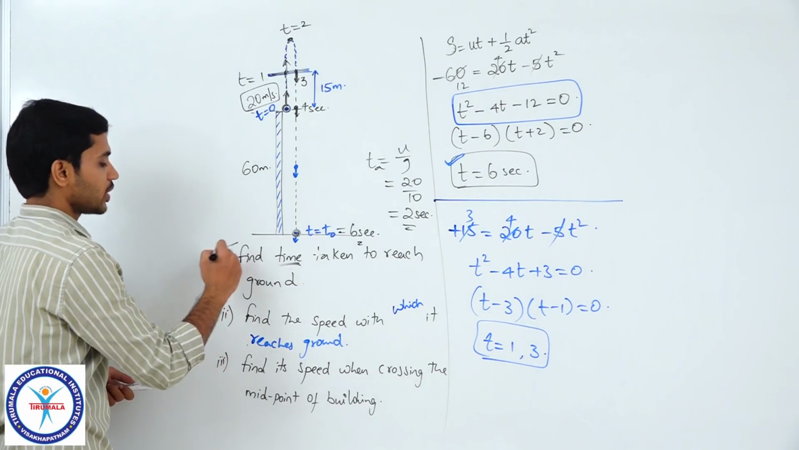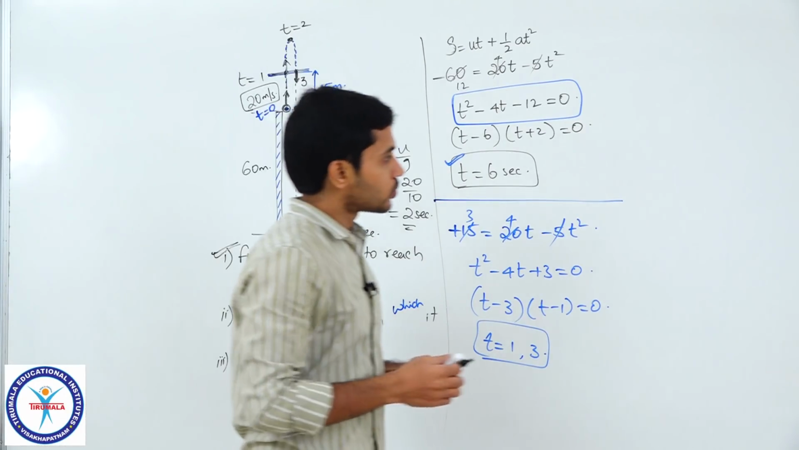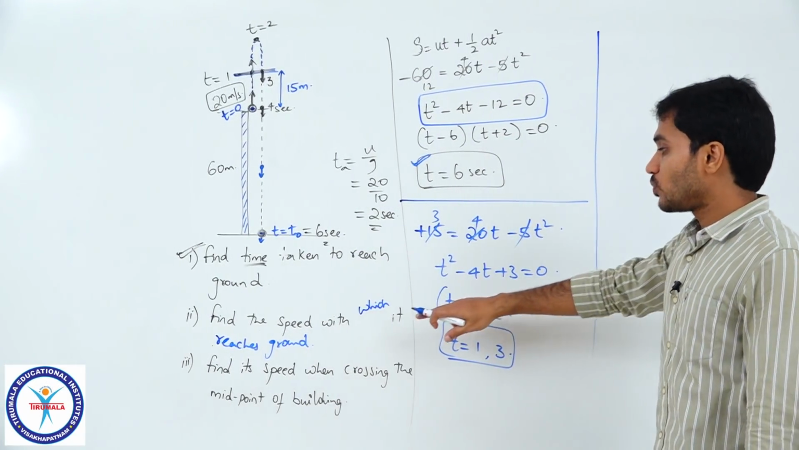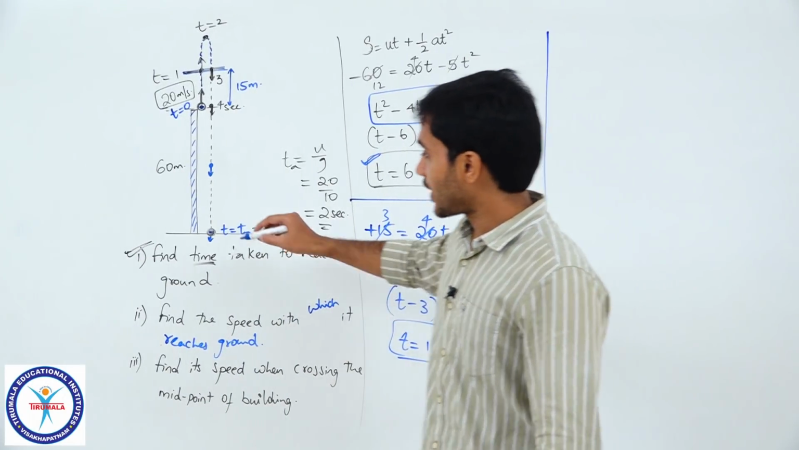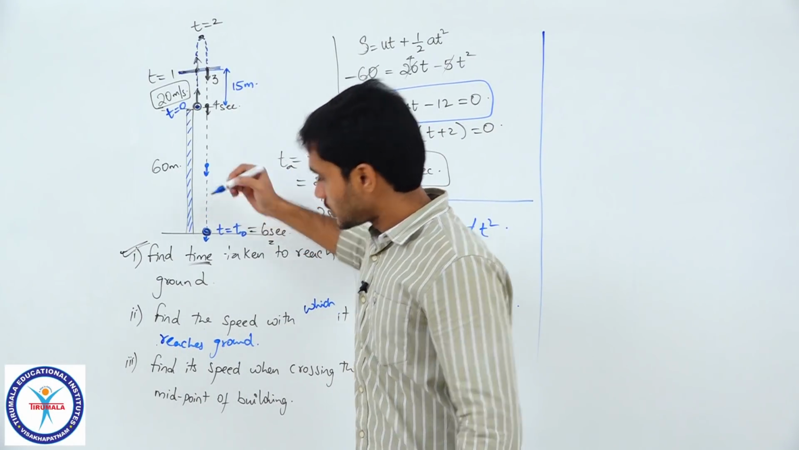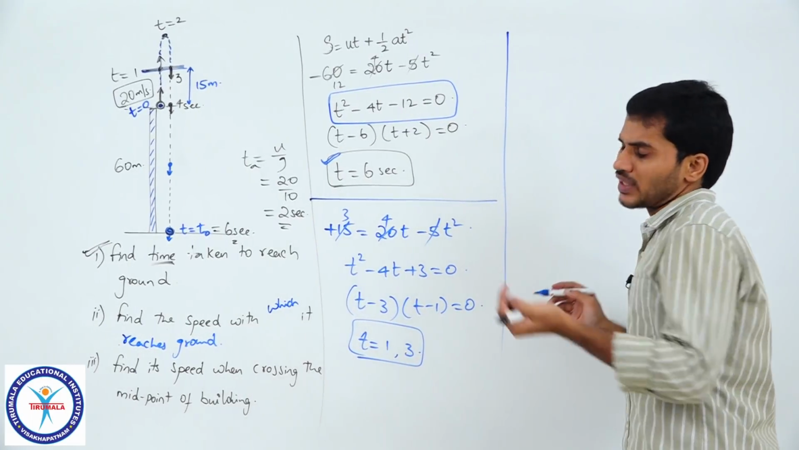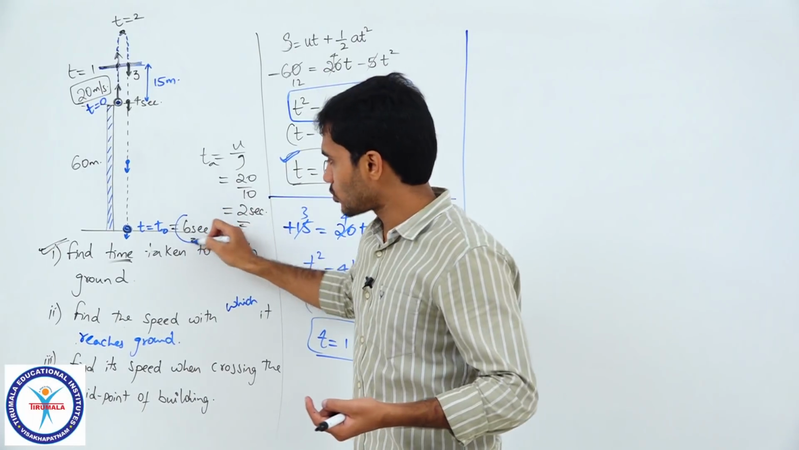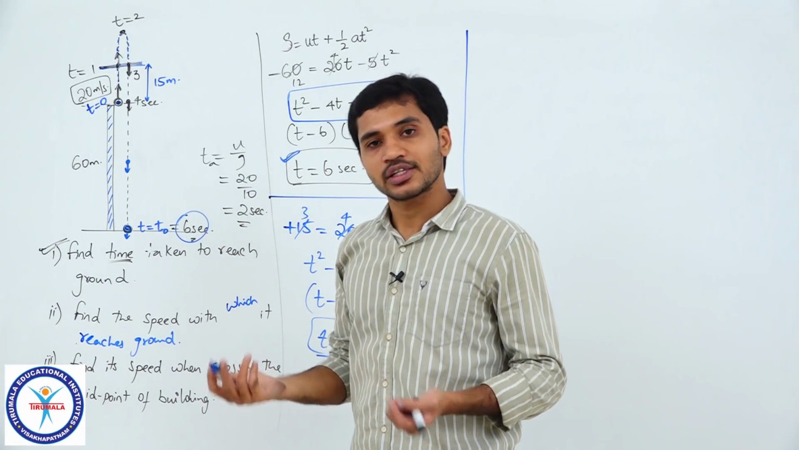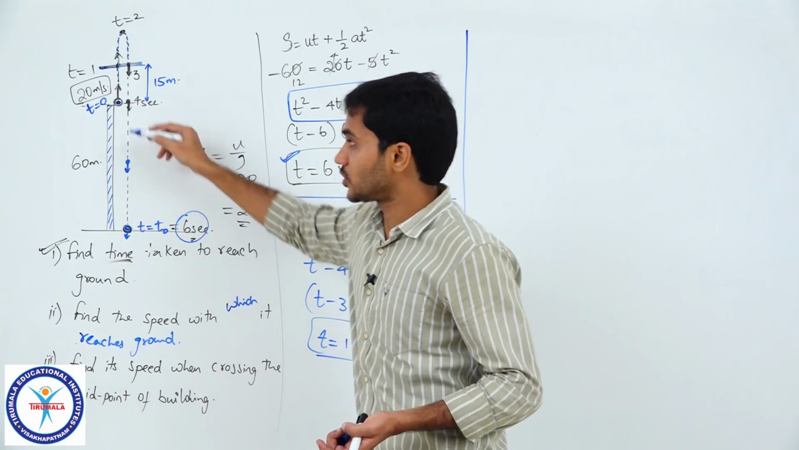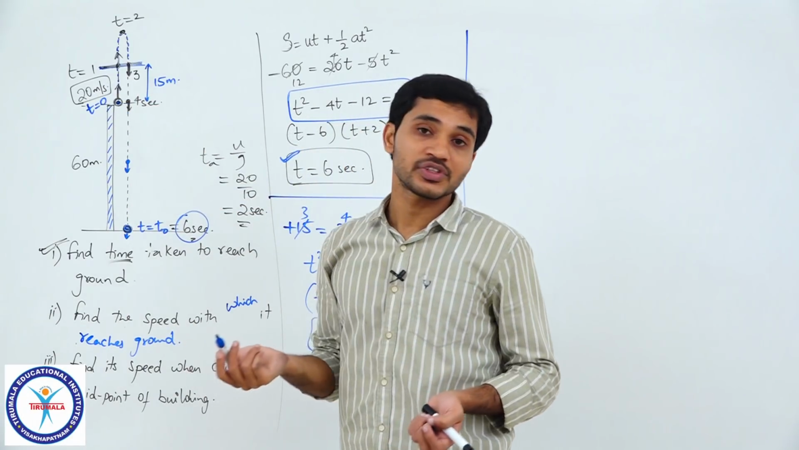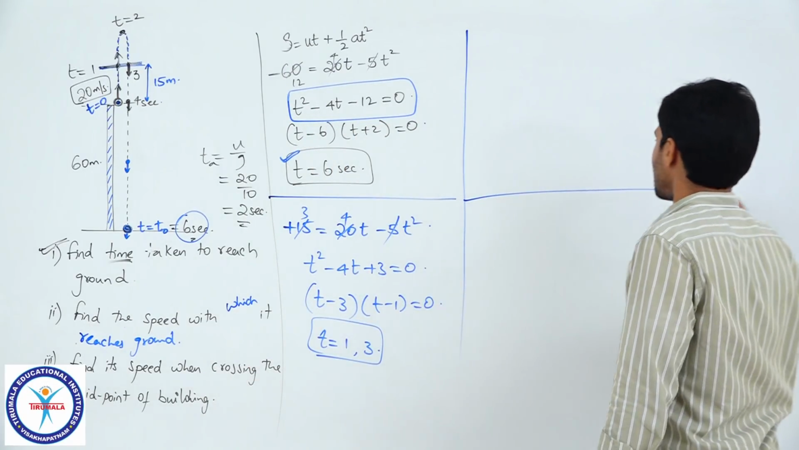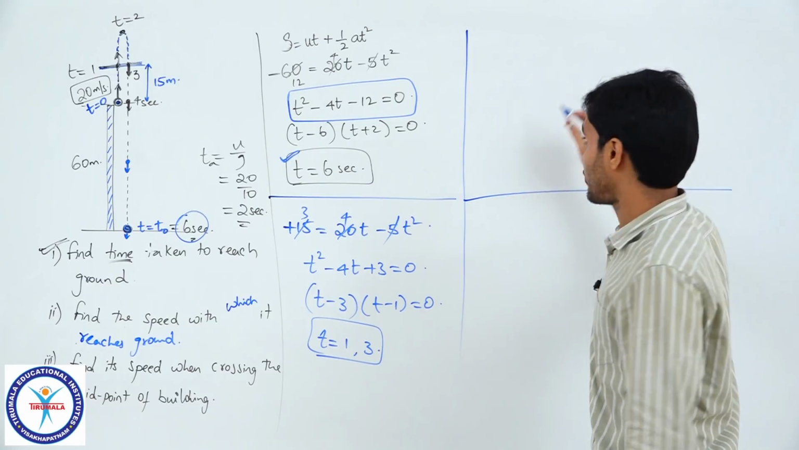Clear, students? So, we have done the first part. Now, the second part, what are they asking us? Find the speed with which it reaches the ground. So, we need to find the speed with which it reaches here. Once again there are two methods for solving this. Because we already found the time, you can use v is equal to u plus at, or because we know the displacement, you can also use v square minus u square is equal to 2as. Clear? Let me show you by using both methods and you will get the same answer for sure.